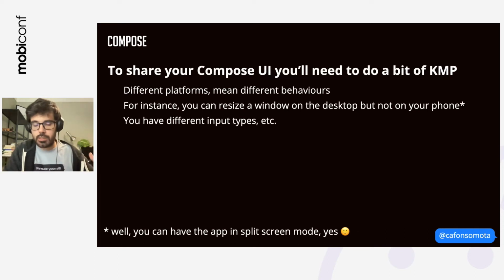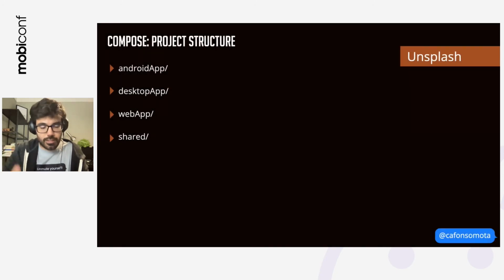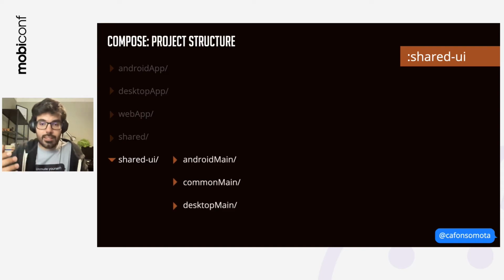I'm saying this because depending on the platform at hand, you're going to have different behaviors. For instance, on the desktop, you can resize the window without any problem. On Android, you can't, or well, I've added this asterisk here because I know that someone thought, okay, yes, you can always use split screen to have two applications on the same screen. Of course, you can, but it's not the same behavior, let's say. So you've got your project structure with Android, desktop, web, and shared, and now you're going to have shared UI. And inside shared UI, you're going to have, once again, code that depends on the platform.